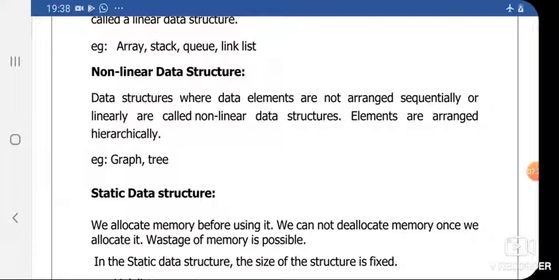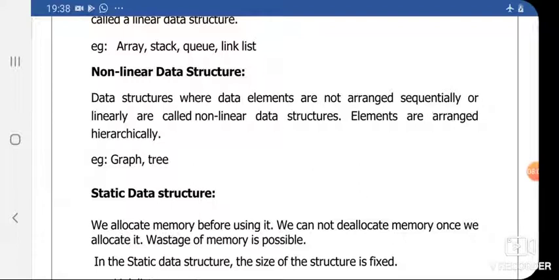Suppose we store 3 elements. Out of 5 we are utilizing only 3 locations, that is, out of 20 bytes we are utilizing only 12 bytes. The remaining 8 bytes is wastage of memory. Therefore, this is the disadvantage of static data structure.